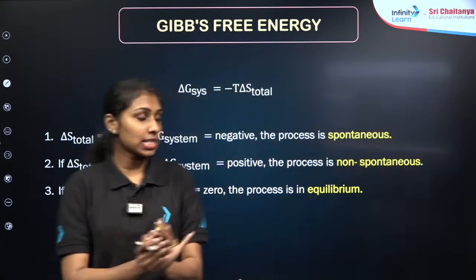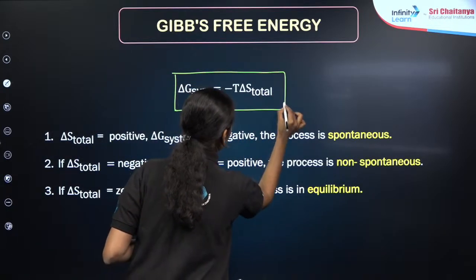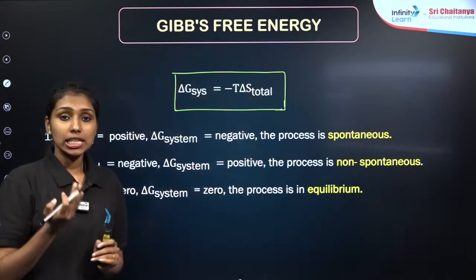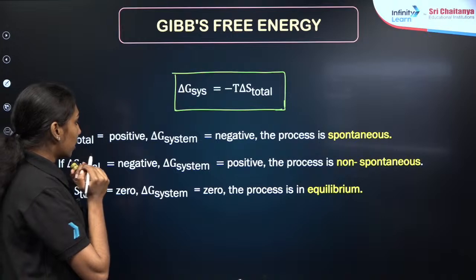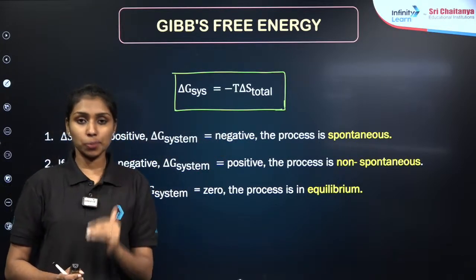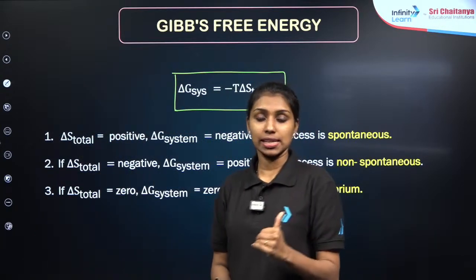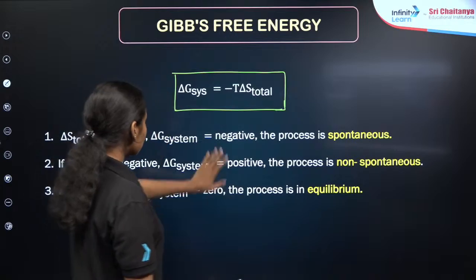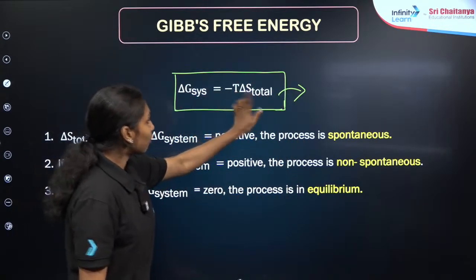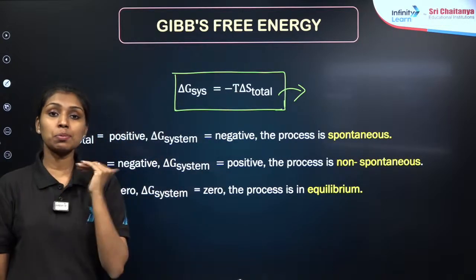Okay, in the end, after derivation, you will get the formula like this: delta G system is equal to minus T delta S total, right? Where delta S total is the entropy change for the universe. Now, we know that in the case of a spontaneous process, the change in entropy will always be positive, which means that delta S total is positive. Now, focus on this equation only. Delta S total will be positive for a spontaneous process. Then what will be the value of delta G? Whether it is positive or negative.